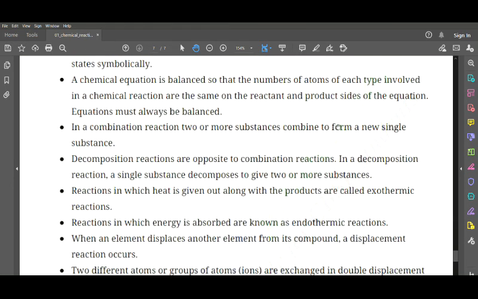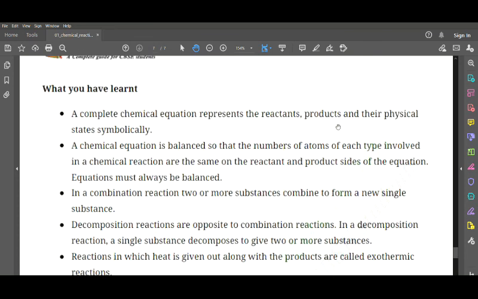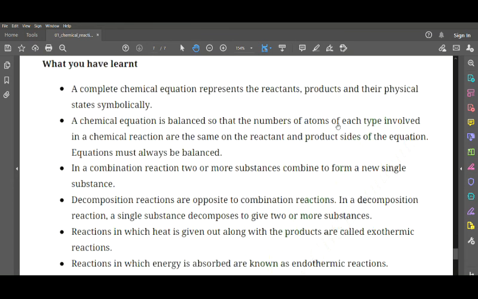So now let us recall what you have learnt in today's class. The first one: a complete chemical equation represents the reactants, products and their physical states symbolically. This is what you have learned as the first point. Any chemical equation always denotes a reactant, a product and their physical states symbolically.